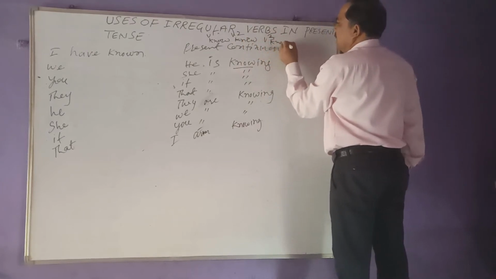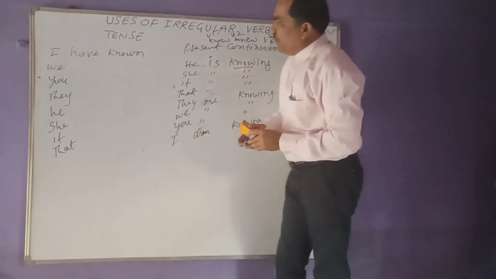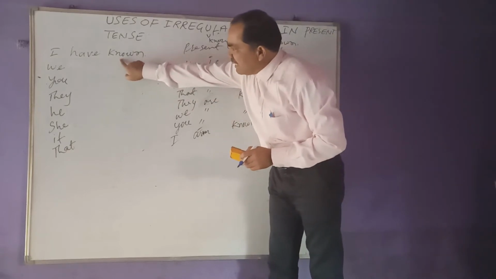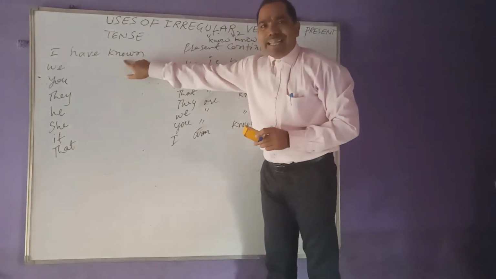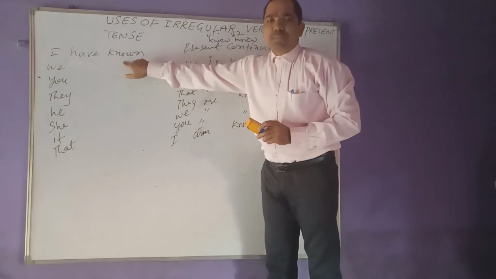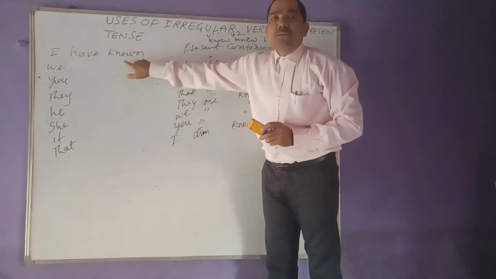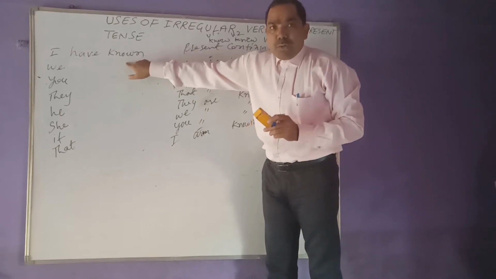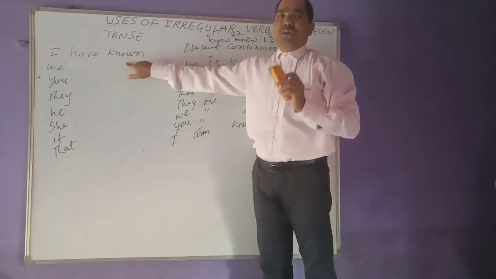V3 known. So now, whenever the tense is perfect, either it is past perfect, present perfect, or future perfect, then we have to take the V3 form of the verb.